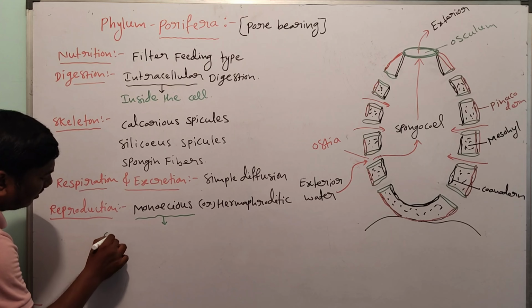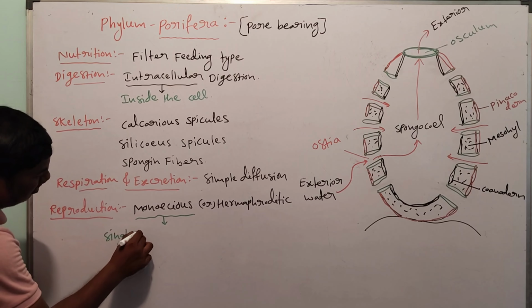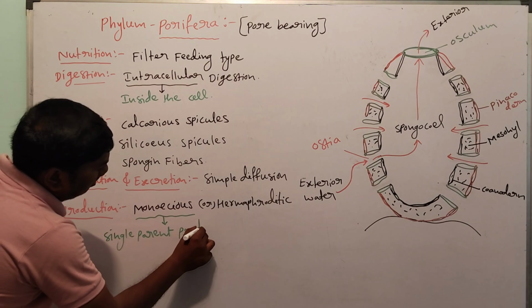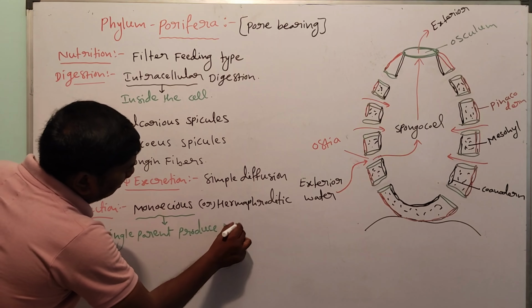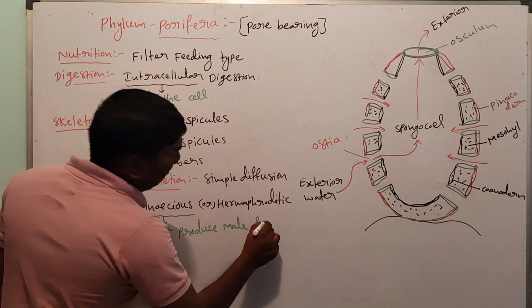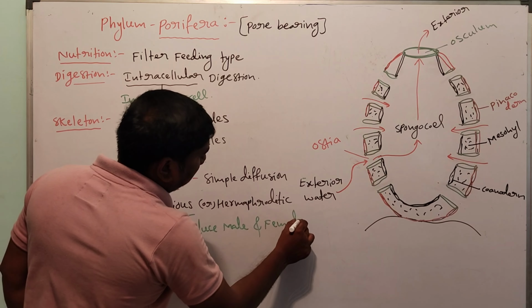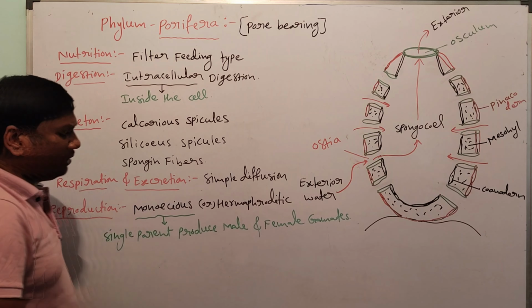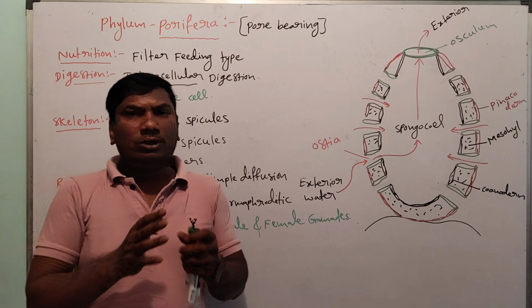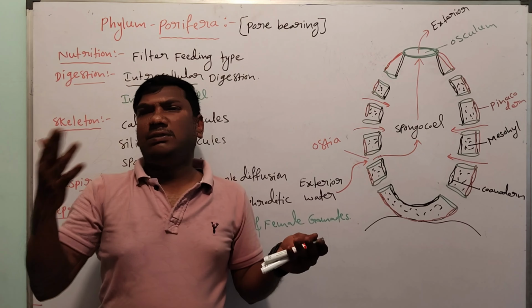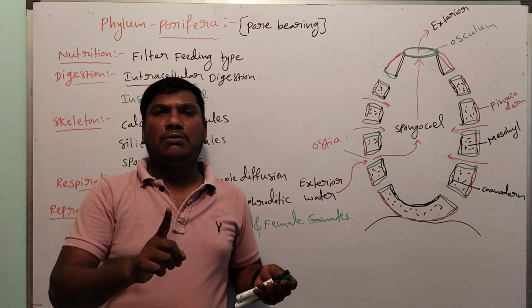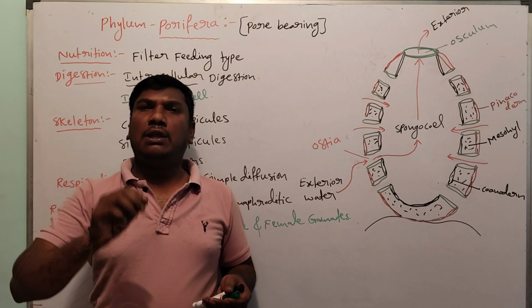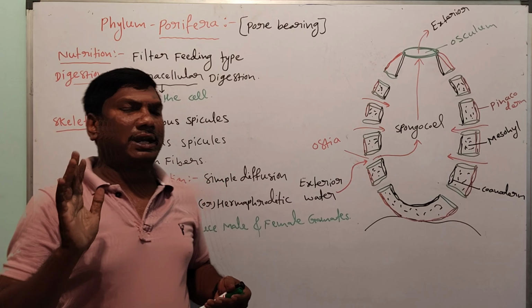Single parent produces the male and female gametes means no separate male organism and no separate female organism. Only one organism is present, and it produces the male gametes and female gametes. That is called monoecious or hermaphroditic.